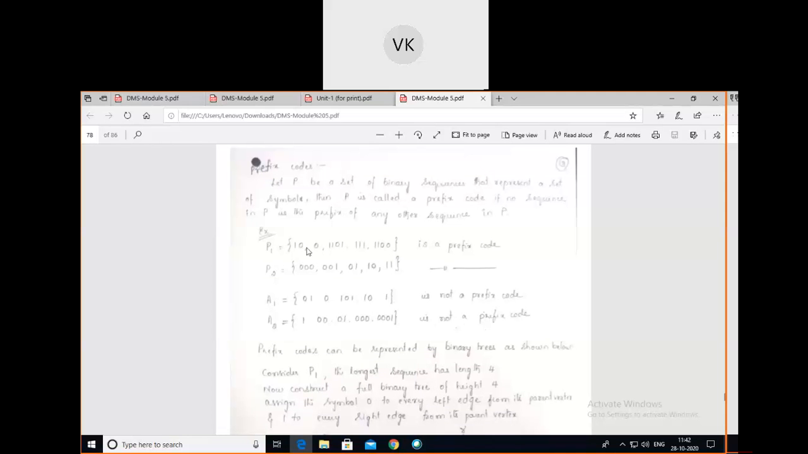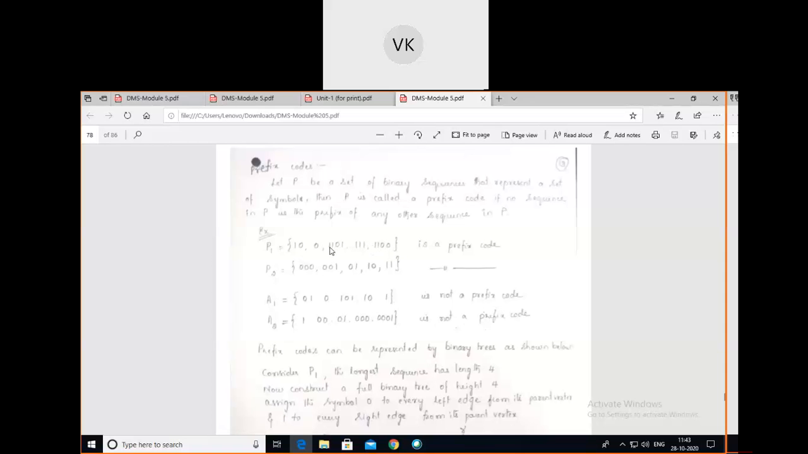Take 1 0. This 1 0 is not the beginning of any other sequence. You see 0 is there, yes, it is not the beginning. Double 1 is there, it is not the prefix. Triple ones are there, so it is not the prefix of this one. Double 1 double 0 are there, so it is not a prefix of this one also. You can check each and everything here. 0, yes, 0 is not the prefix of any other sequence in this list.